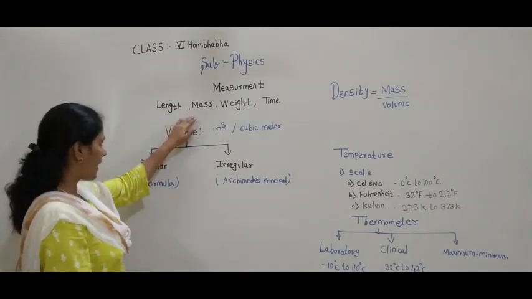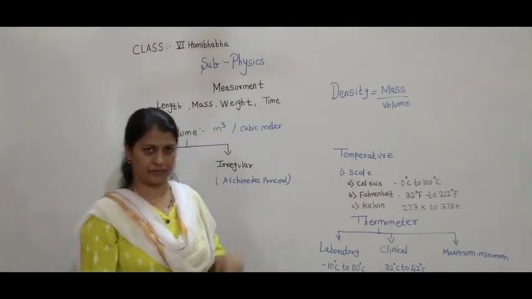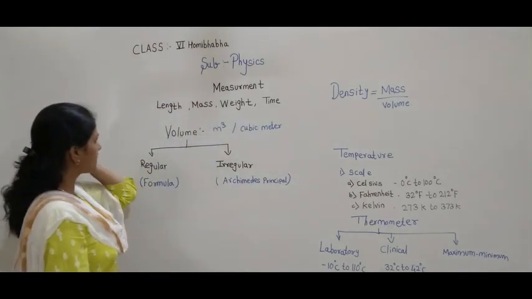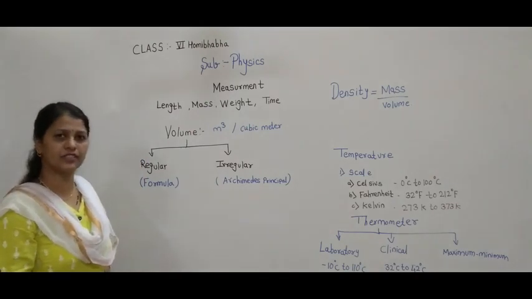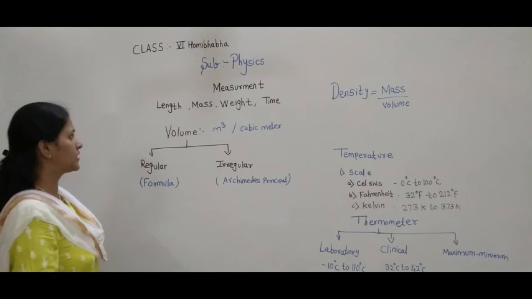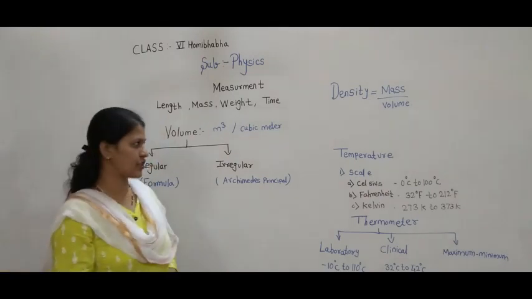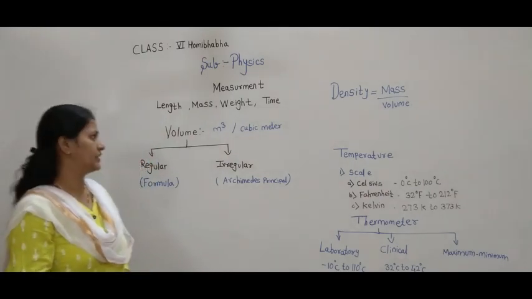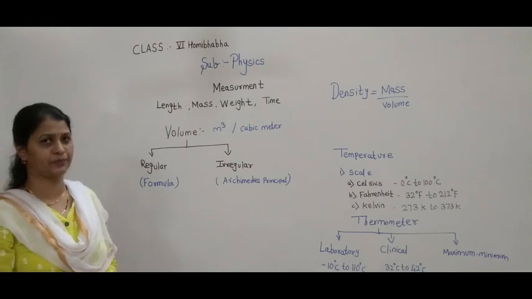Exactly: length, mass, weight, time. Am I right? We have also discussed the SI unit of all these physical quantities. What is the SI unit of length? Yes, meter. Unit of mass, kg. Weight, Newton. And time, second.